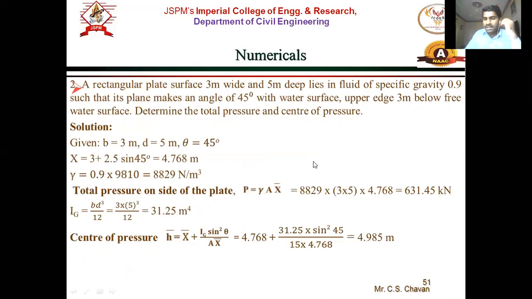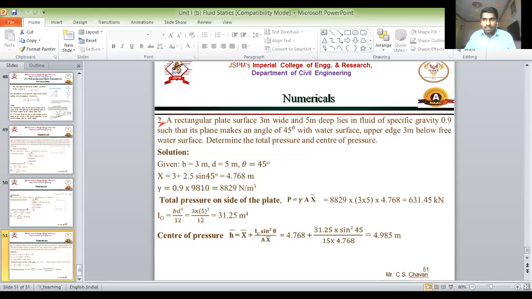Now this is an inclined case. Okay. So for inclined case, now you have to draw the diagram. Just a minute.